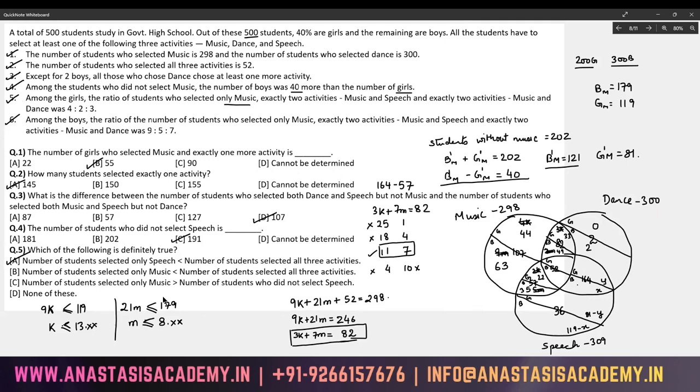But for peace of mind, we'll check the other three also. The number of students selected only music is less than the number of students selected all three activities. Only music is 107. Not valid. Number of students selected only music is greater than number of students who did not select speech. Only music is 107, who did not select speech is 191. So this is not valid. And by extension, the fair answer here has to be option A. And that is the entirety of this question.